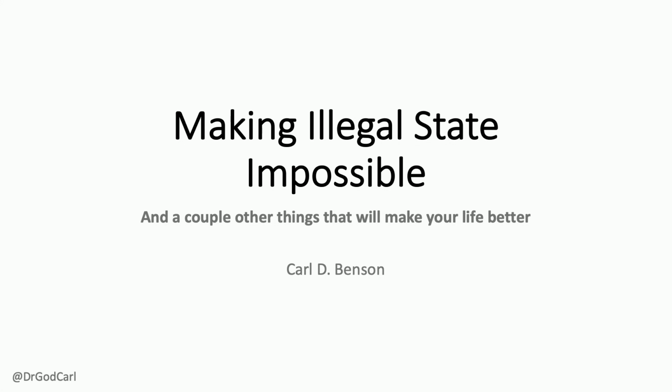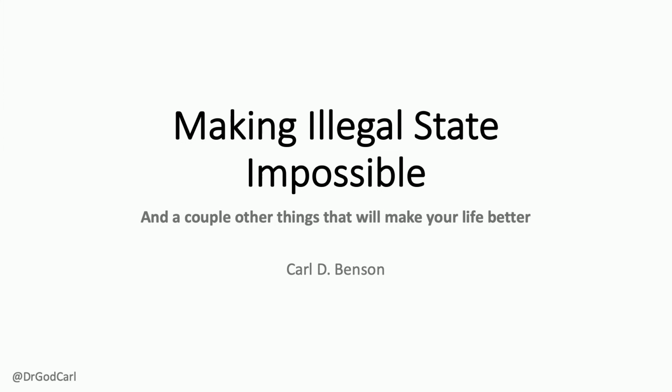And so let's talk about what making illegal state impossible really means. The fundamentals of it are that compilation errors are preferable to runtime errors. And you saw in the last presentation that that's a fundamental concept to Kotlin in general.